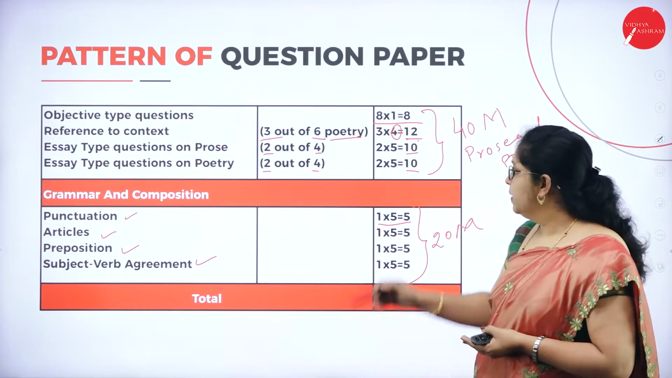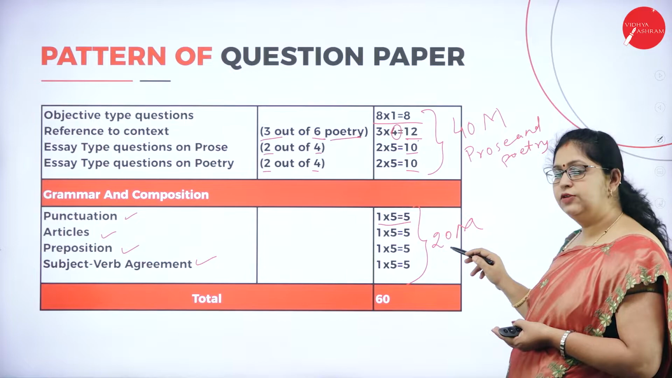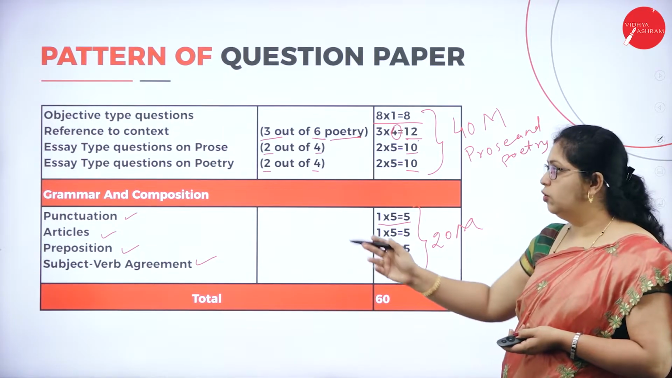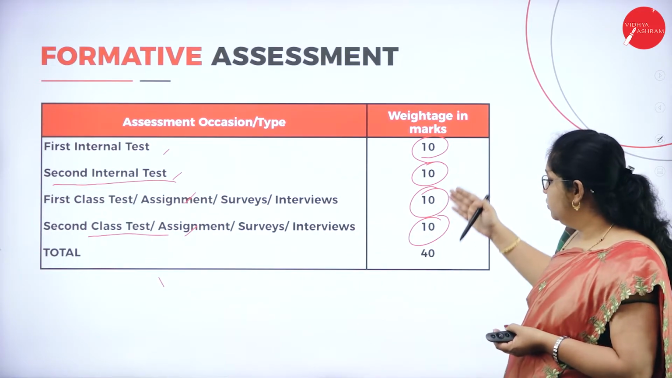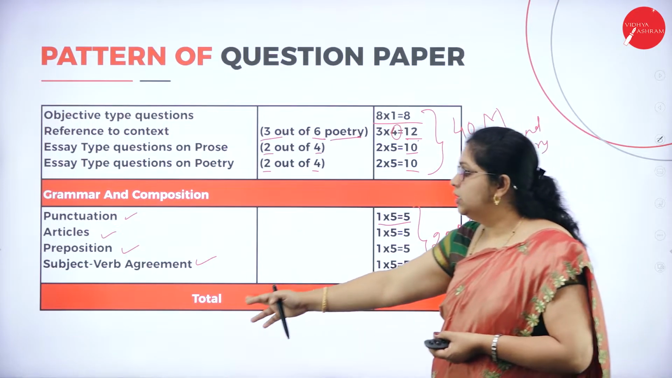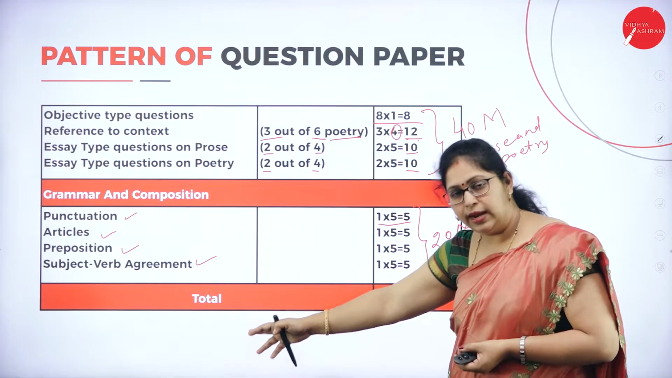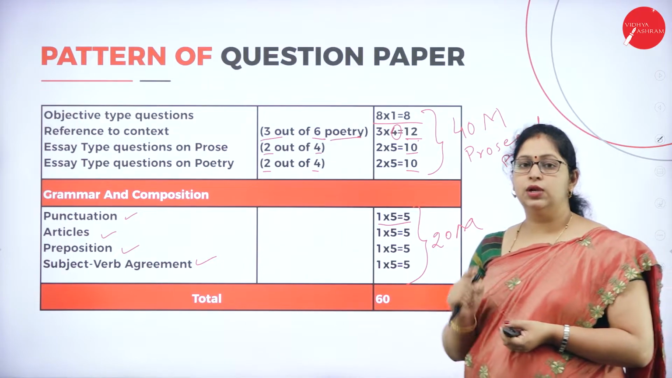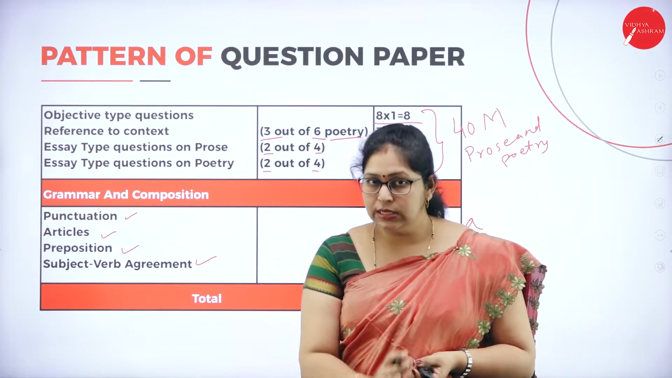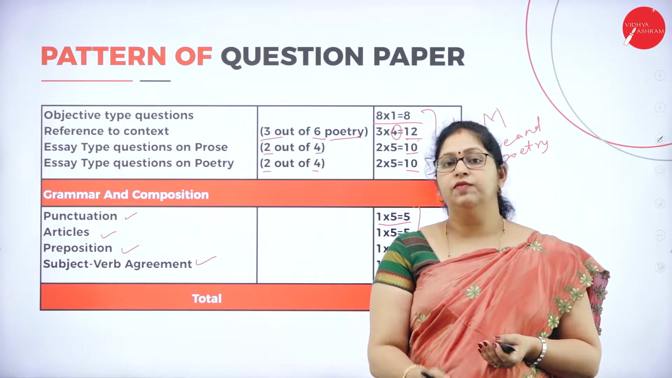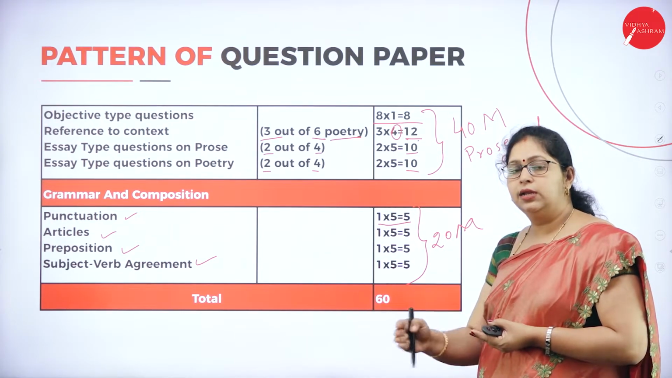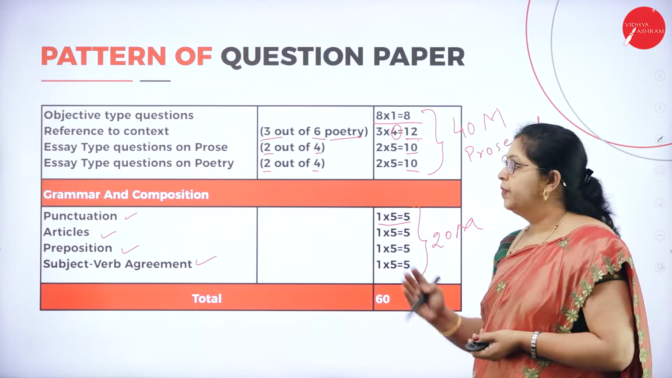Hope this is clear. So 40 plus 20, it is 60. And your internal assessment, let me go back to the previous module. See here, you have it for internal assessment for 40 marks. In the next slide, see prose, poetry and language component for 60 marks. Totally your exam is for 100 marks, but your written exam will be for 60 marks and your internal assessment will be for 40 marks. This is how the question paper pattern and the internal assessment will be conducted.